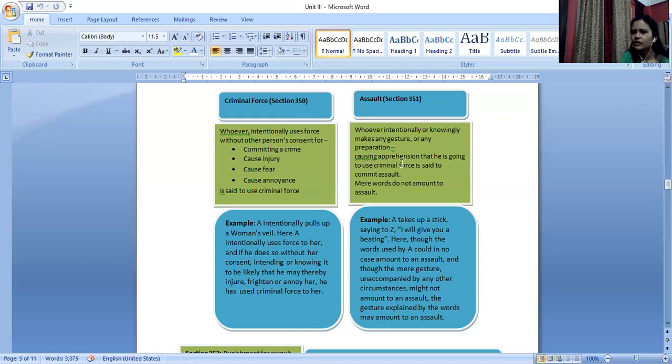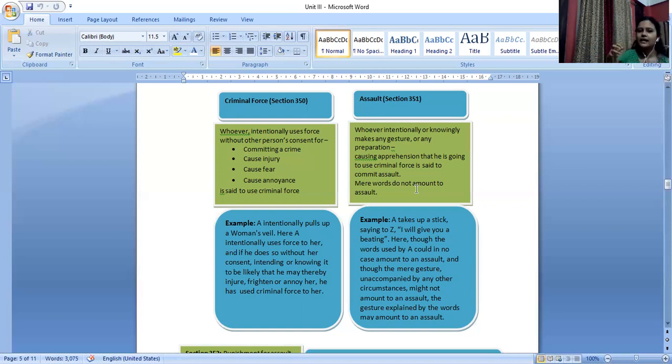So what happens here is it will cause apprehension that he is going to use criminal force, and that is said to commit assault. That means if I pick this up and I just pretend like I'll hit you with this, that means I am yet to hit you, but it would be considered as if I have committed this crime of assault.